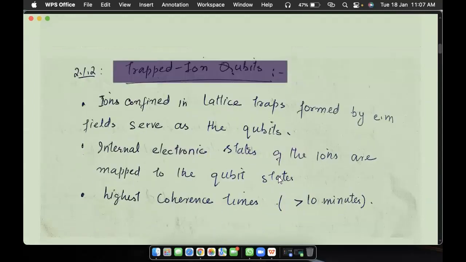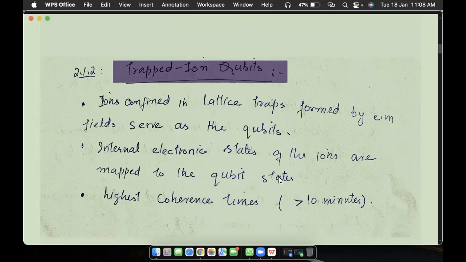Then there is another one, called trapped ion qubits. It is being used by Honeywell. What they do in trapped ion qubits, as the name suggests, is trap the ions in lattice traps formed by electromagnetic fields. They serve as qubits. We have an ion which has a net positive or negative charge, either deficient of an electron or having an extra electron, and the last electron acts as a qubit. They store the information by manipulating this last electron and making it a qubit. And these internal electronic states of the ions are mapped to the qubit states.